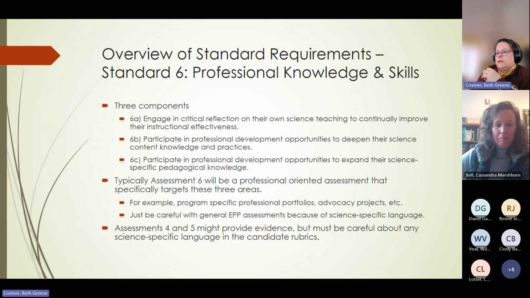And then standard 6, it only has 3 components again, so that's kind of nice. This is that professional knowledge and skills. I do want to say, I asked Cassie to talk about assessment 6 that she does, that kind of professional development portfolio, and the students are working up to that over time. It's just she collects that information at a particular point and evaluates it with a rubric.